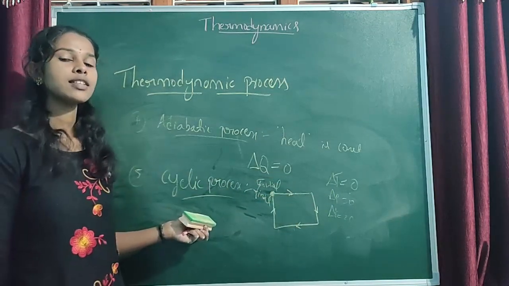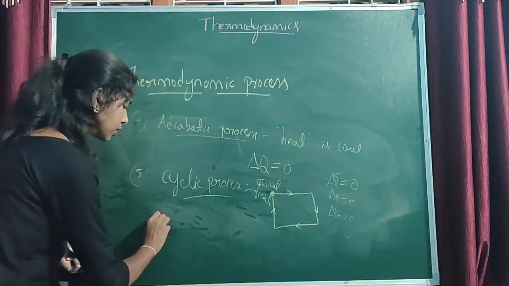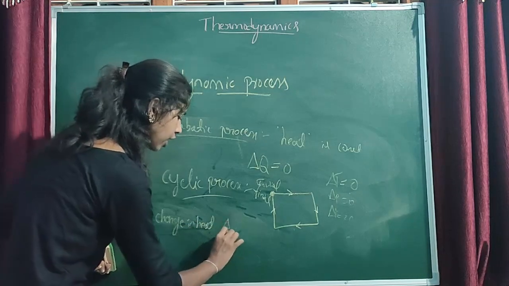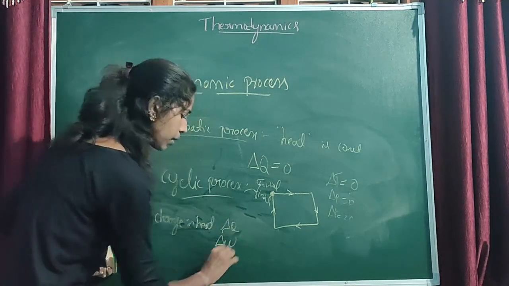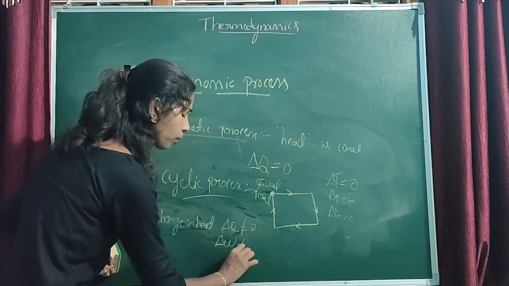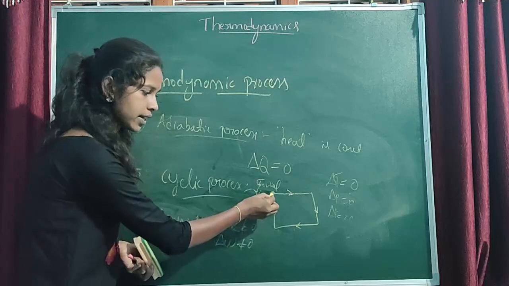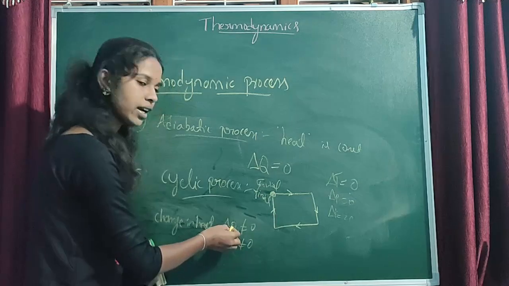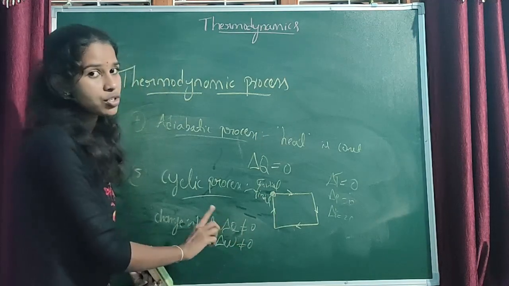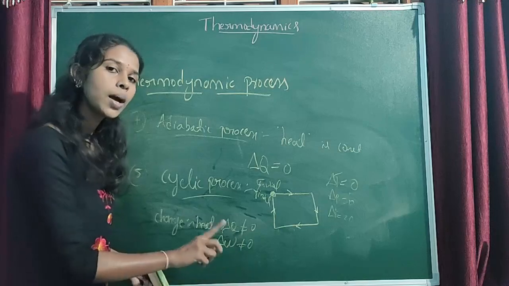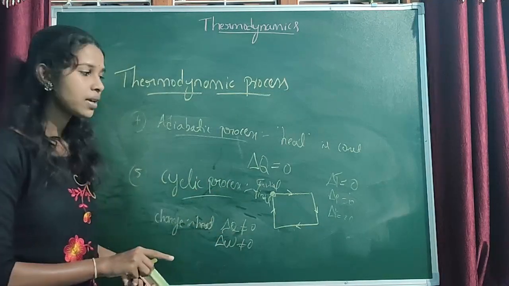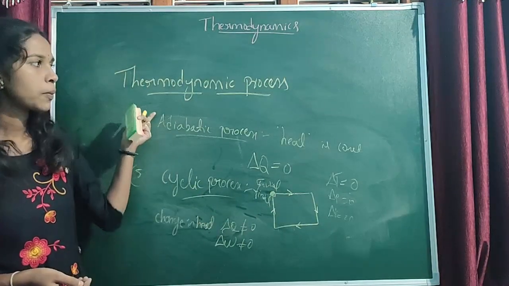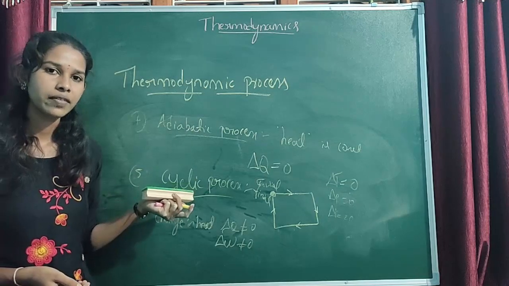But if we consider the change in path functions, that is change in heat, delta Q, or change in work, delta W, they are not equal to 0. Even though the initial and final states are same, the work is done, right? It cannot be 0. In the same way, the heat also cannot be 0. The change in path functions cannot be 0, but the change in any state functions can be 0 in the cyclic process.